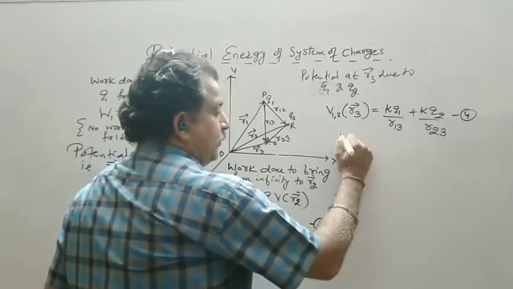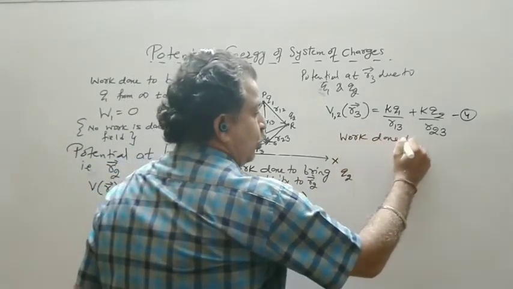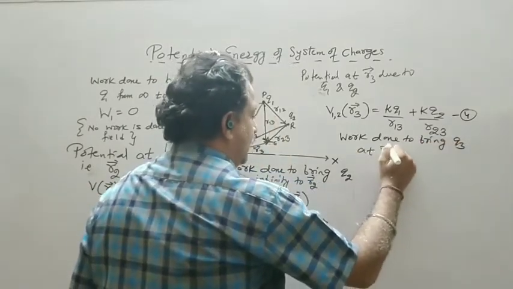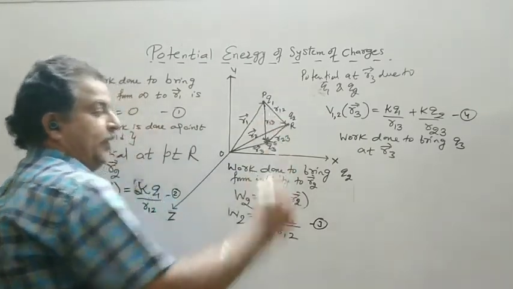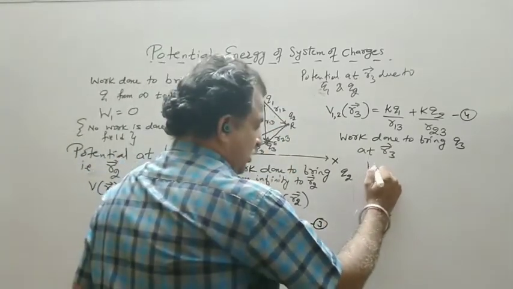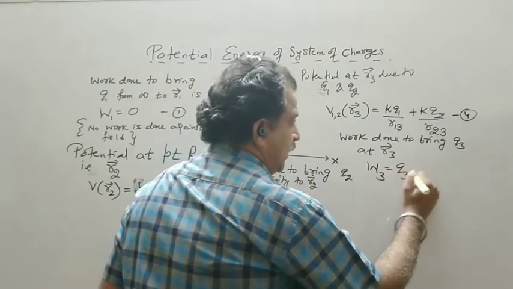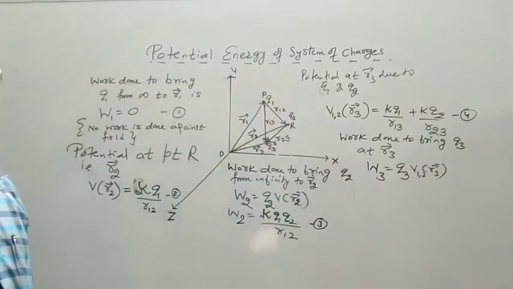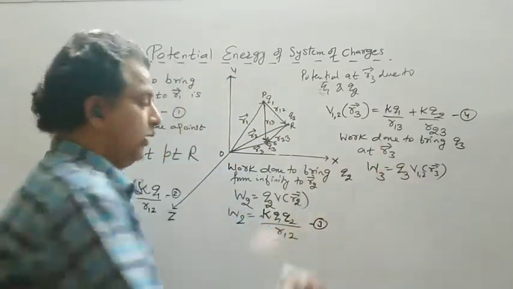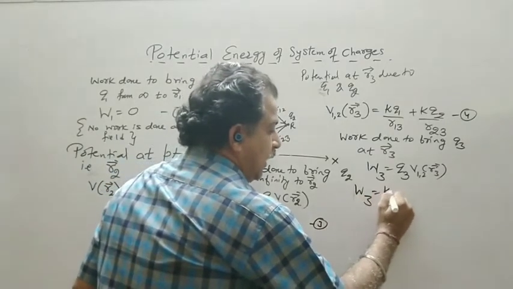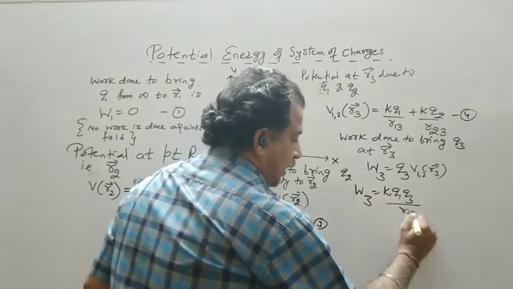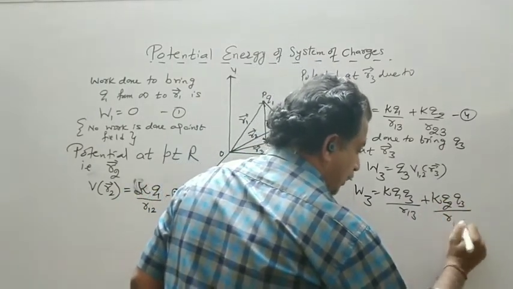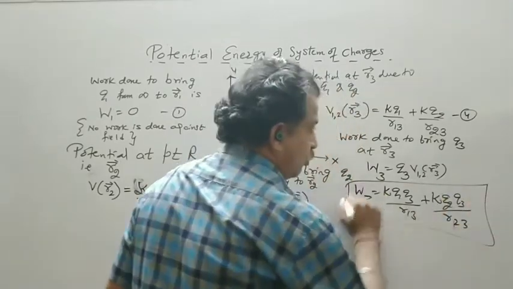Now the work done to bring Q3 at position R3. Now instead of 1 coulomb, we bring Q3 here, so simple: W3 is equal to Q3 times V12 at R3. Now I substitute equation 4 here. So W3 is equal to K Q1 Q3 upon R13 plus K Q2 Q3 upon R23. This is the last work done.